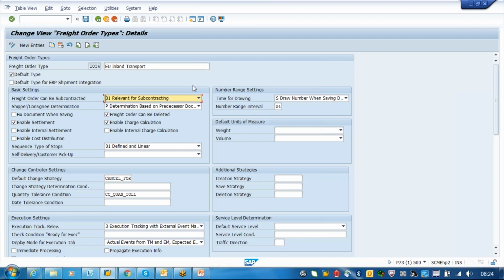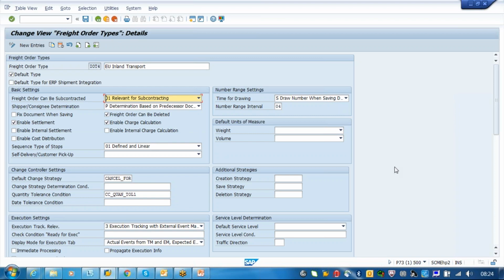For example, take DHL. DHL has its own fleet, right? It has its own carriers. So in such a case DHL is acting as the planner, and for planning DHL will take care, and for execution also DHL will take care. In that case, it is not relevant for subcontracting. So the example is DHL when you are assigning DHL for both planning as well as execution. In that case, it is not required for subcontracting. You will always have the carrier as DHL itself. So the shipper and the consignee you always have to define based on the previous document.